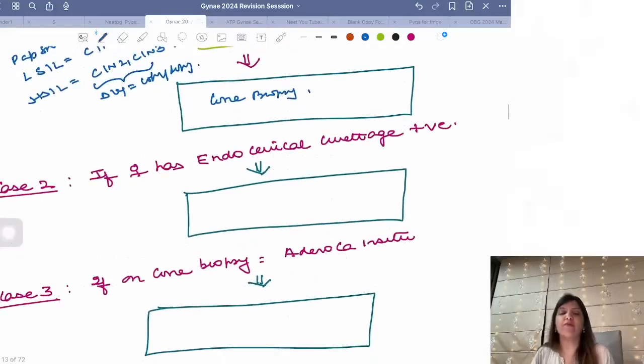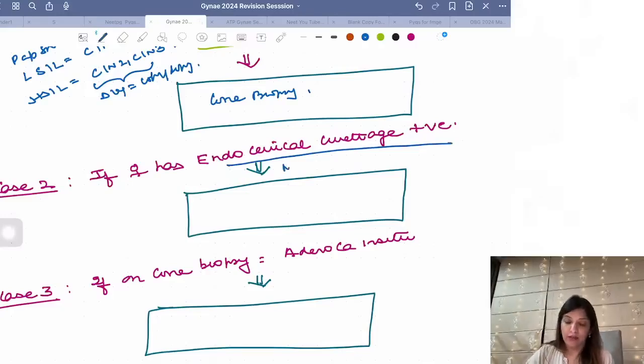Now if a female's report comes as endocervical curettage positive, what is the next step? Endocervical curettage was done to see the endocervix. And for endocervix, what is the best investigation? Cone biopsy.